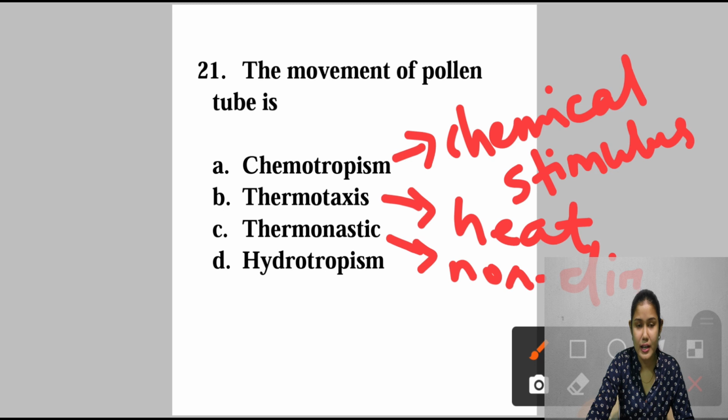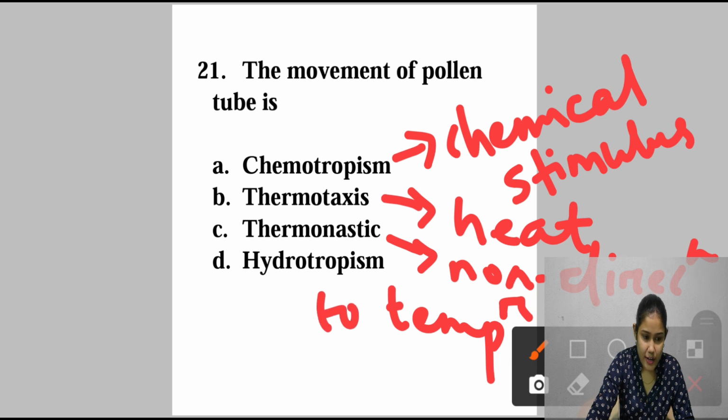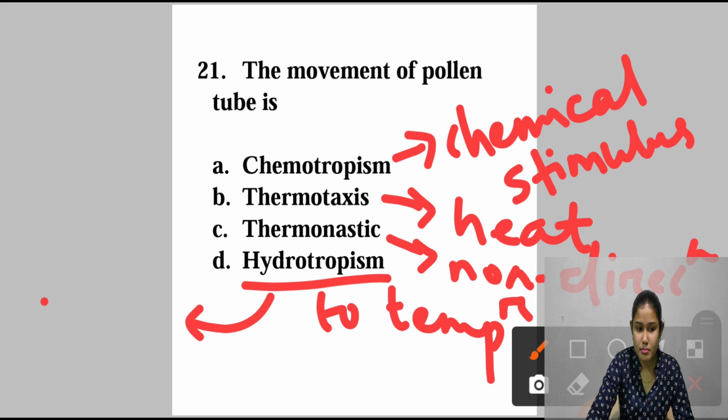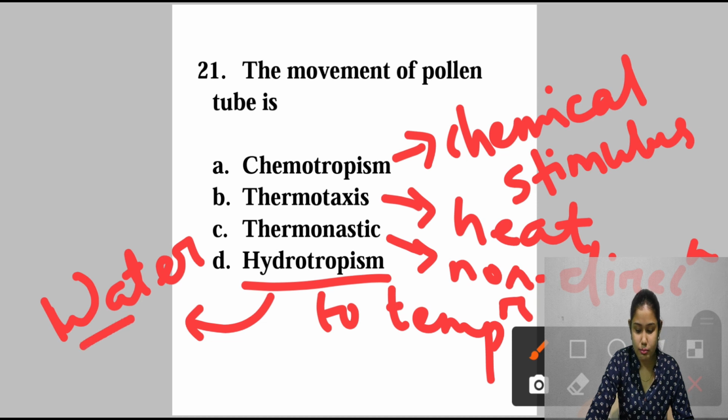Remember that. Clear? Now hydrotropism. Hydro means what? Water, right? In hydrotropism the growth or the turning or movement of the plant roots is either towards or away from the water or moisture.